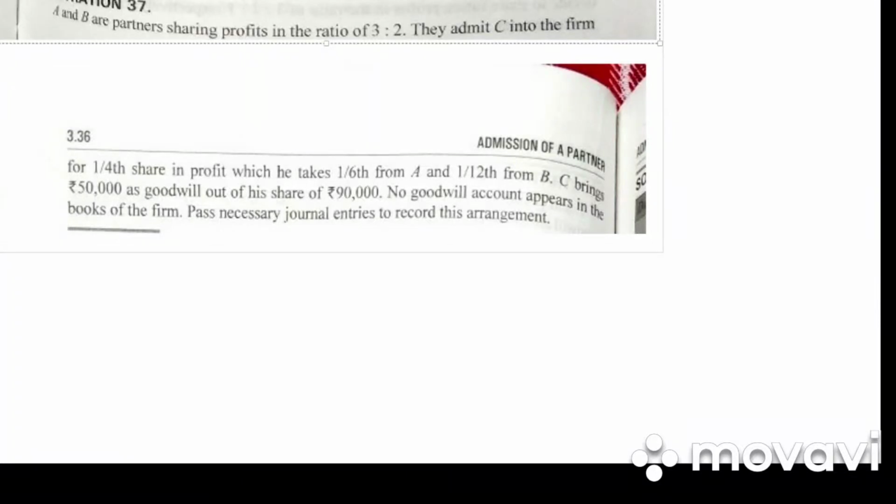Good morning, students. So let's continue with the problems on the chapter Admission of Partnership. So let us go on to illustration 37.